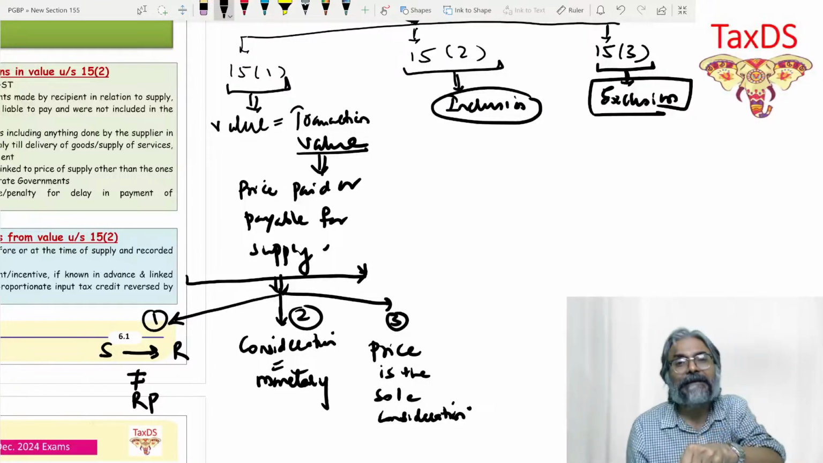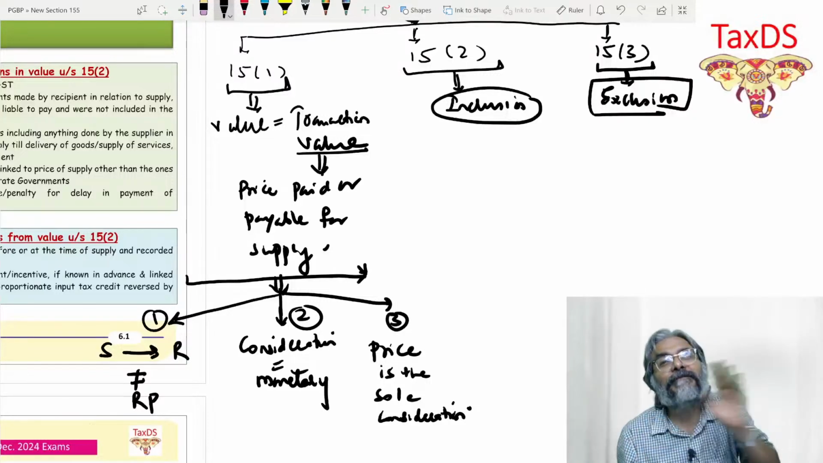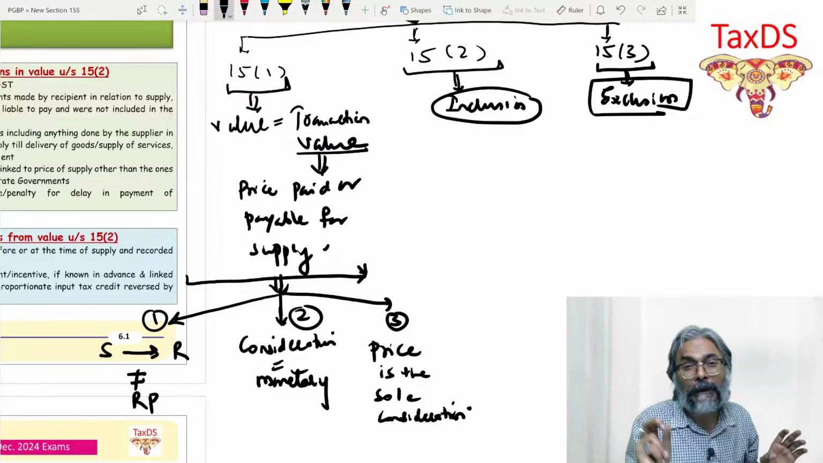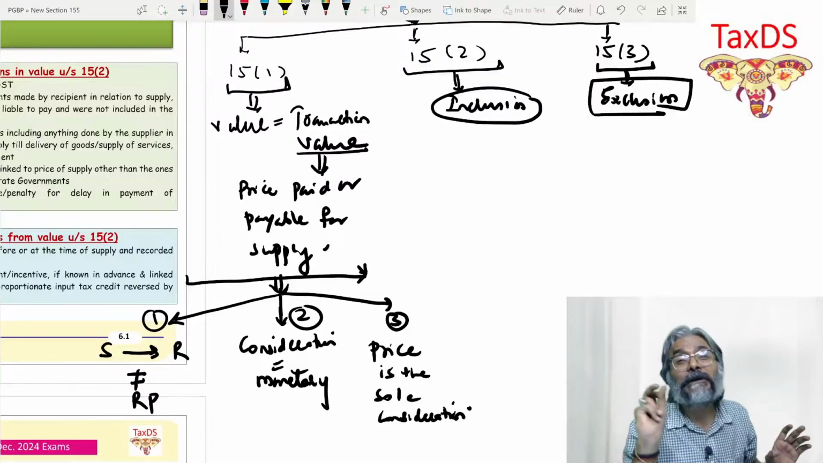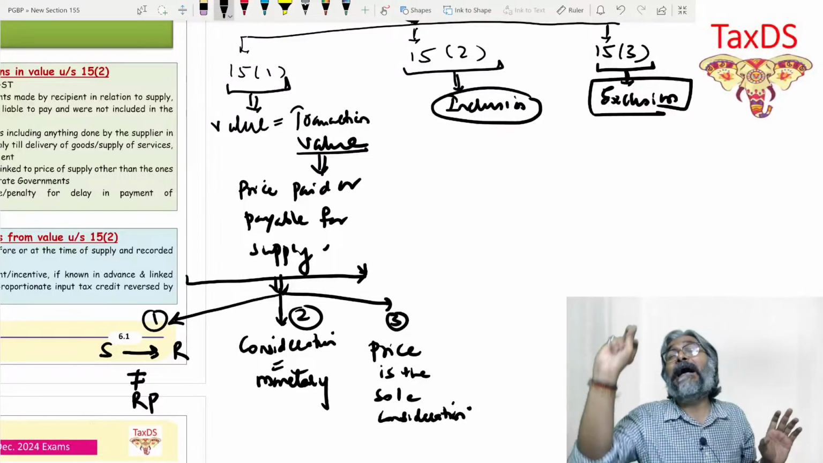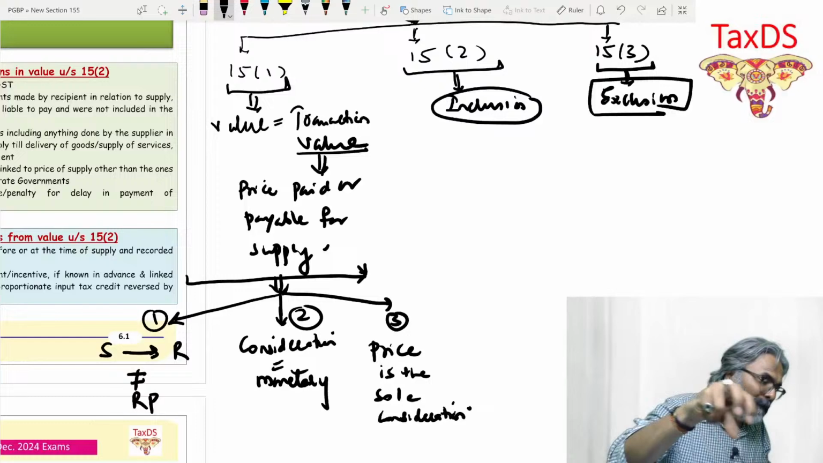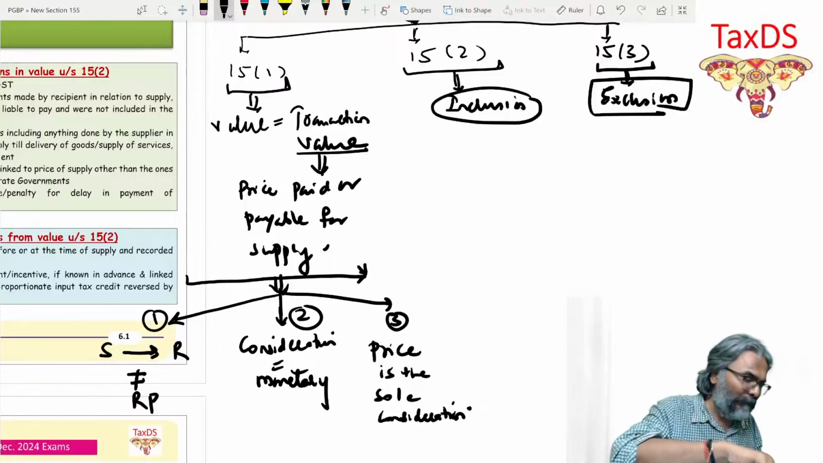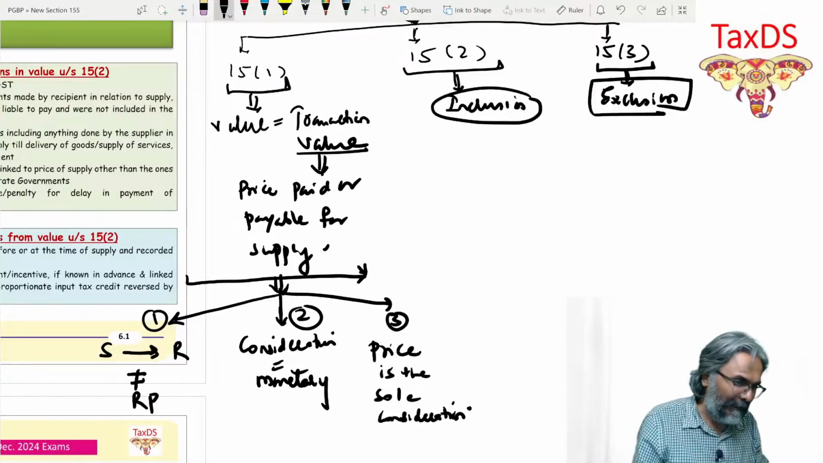Why is it so? That is what you're going to learn in 15.2. Why we have to add 3. If you do a split up, why that 3,000 will be added to 7,000 will be known to you in 15.2. And 15.3 is a discount, which we will be discussing separately. Is that clear to all of you, students?